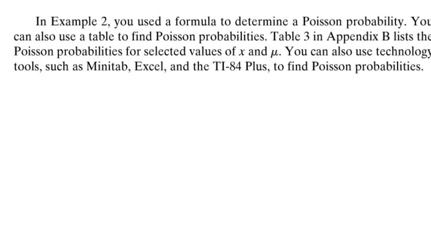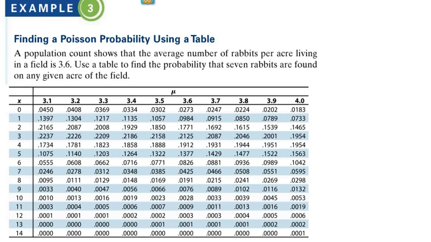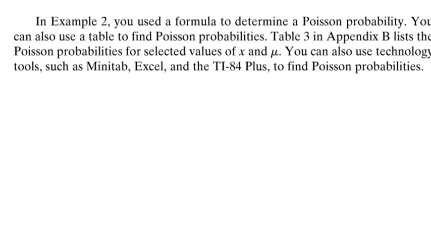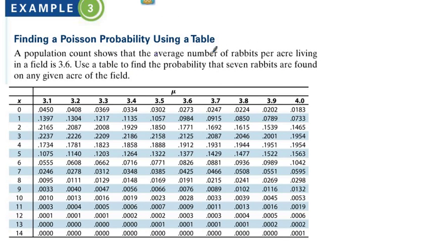Okay, one more thing I want to show you. There is a table. If you want to do it, the table is in the back of the book. It looks like table 3 in Appendix B. You could do the same thing. So it says a population count shows the average number of rabbits per acre. So we said it's usually a time, but this is an example of an area problem. It doesn't have to be per month or per day. It could be like per acre.